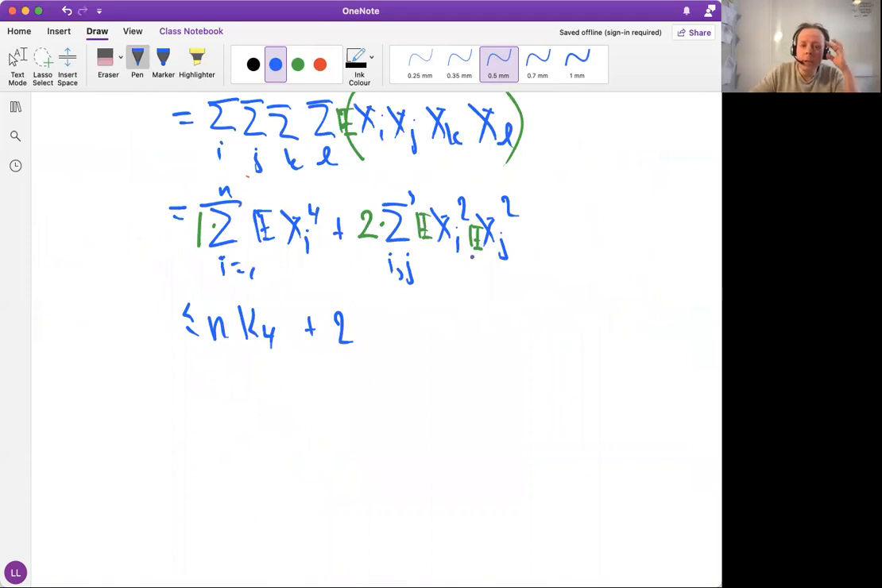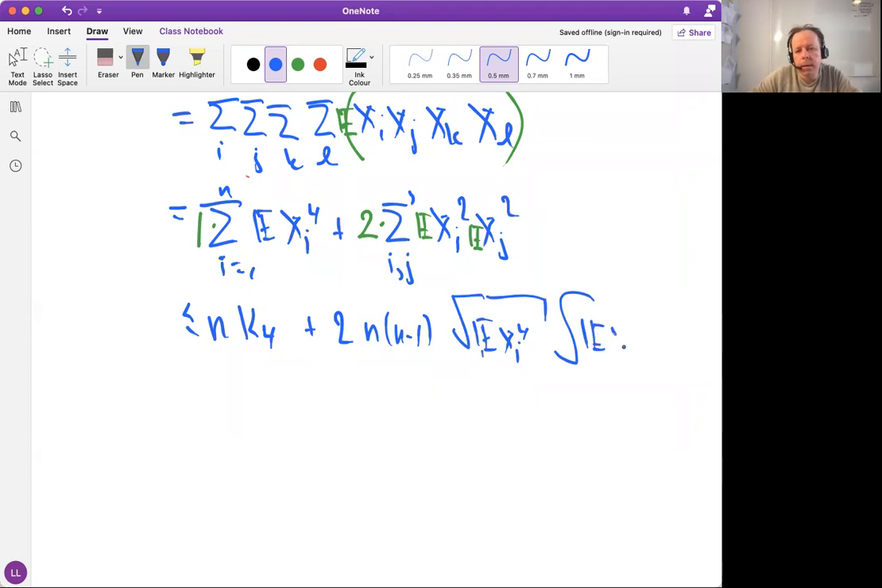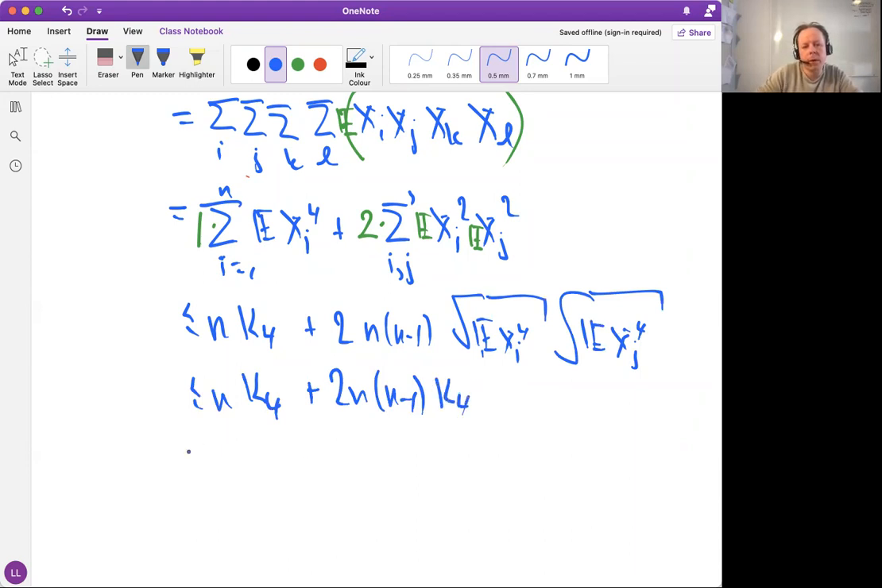We use Cauchy-Schwarz or Jensen, and we have n times n minus 1 entries in the sum, and then these are less than the square root of the expectation of xi to the fourth. So that's what we can do with Cauchy-Schwarz: I put the square root of the expectation, and then I square inside. So with Cauchy-Schwarz or Jensen, you can do this. And this is n times K4 plus 2 times n minus 1, and then square root of K4. So that's also K4.